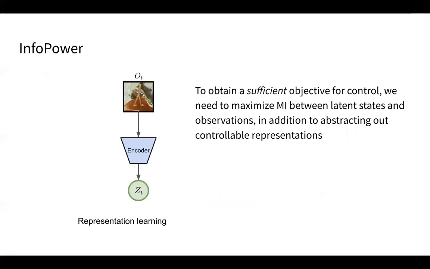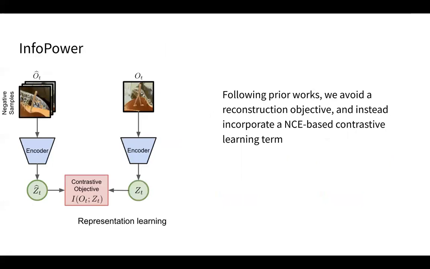To obtain a sufficient objective for control, we need to maximize mutual information between latent states and the observations, in addition to abstracting out controllable representations. Following prior work, we avoid a reconstruction objective and instead employ a contrastive learning term. It directly maximizes the mutual information between the observations and the latent representation.